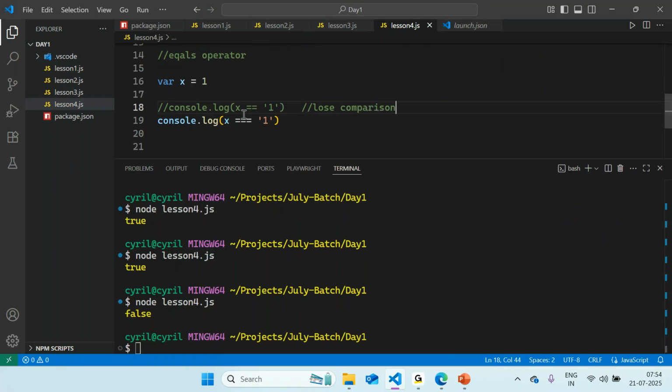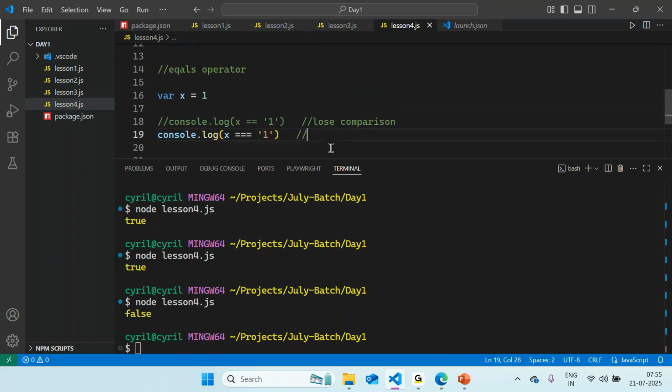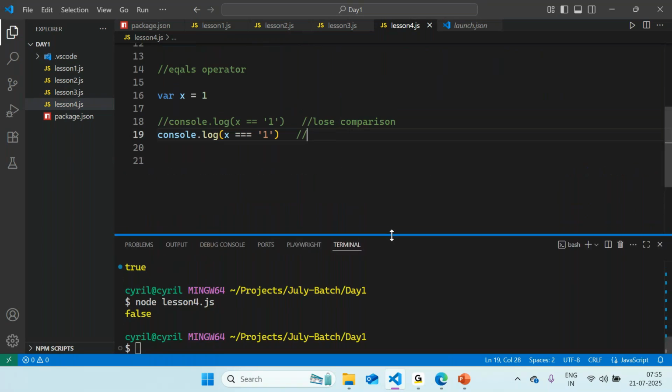What it checks over here is that x is now having a value of 1, and the statement is right, x is having the value of 1. But what happens in the second case? Not only does it check the value, but it also checks what type of value is stored. So this kind of comparison is strict comparison. Not only the value but the data type is also checked.